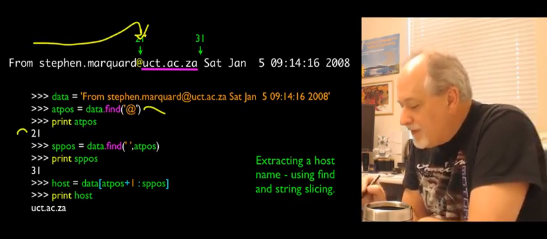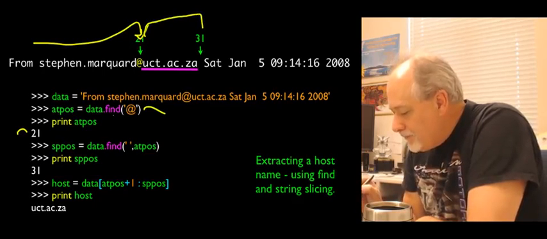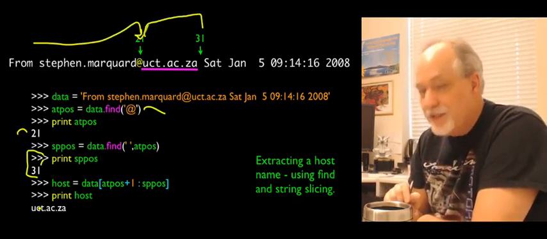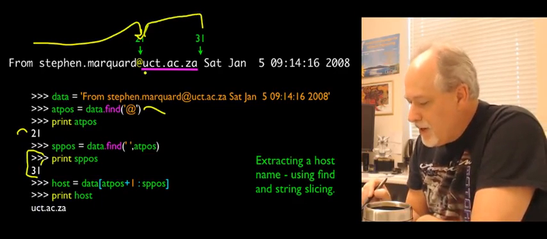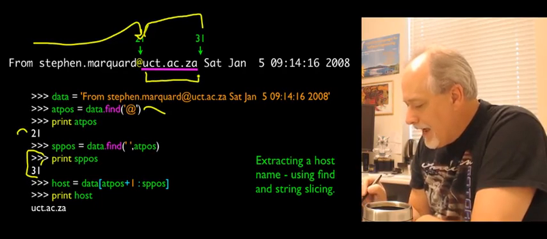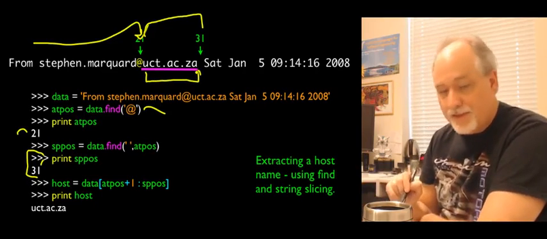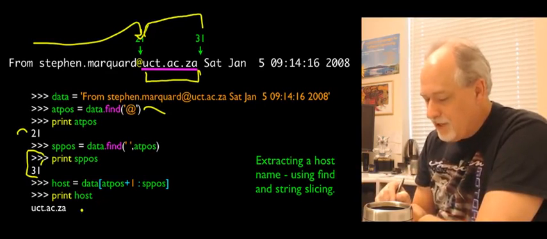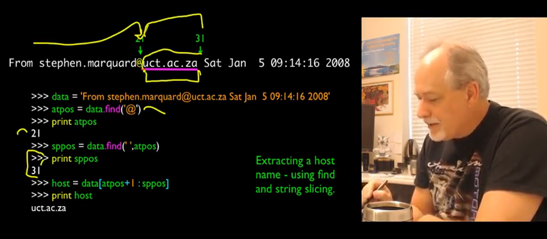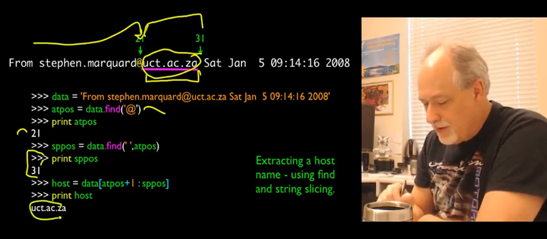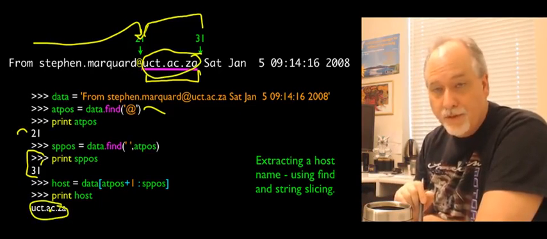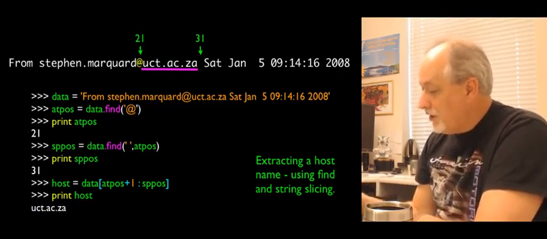Then we find the space after that, which is 31. And then we extract the data that's one beyond the @ up to, but not including, the space. That is the variable that we print out, host. We've extracted this bit of information, and out comes the host. Quite nice.